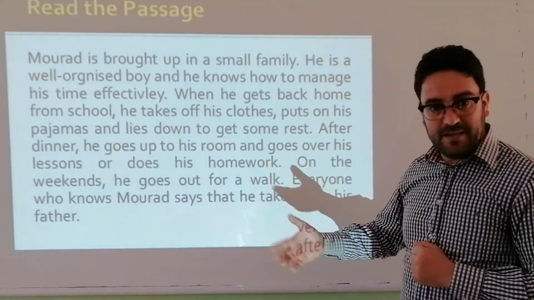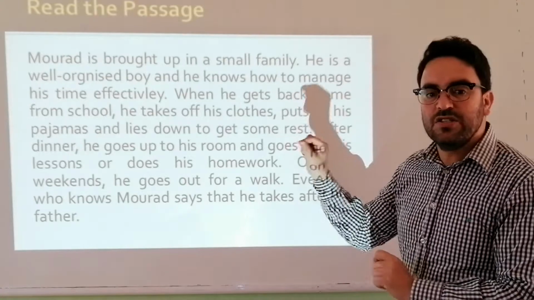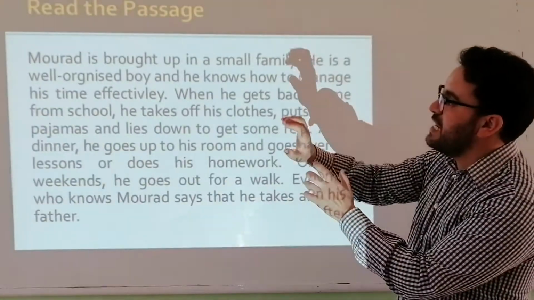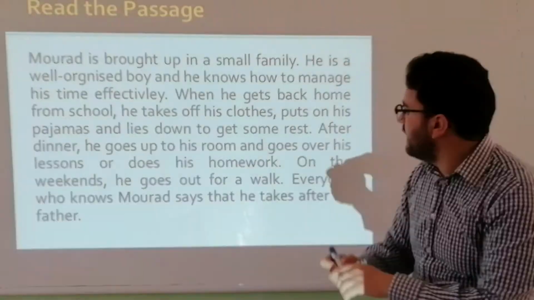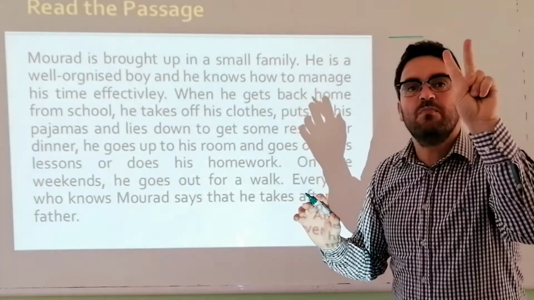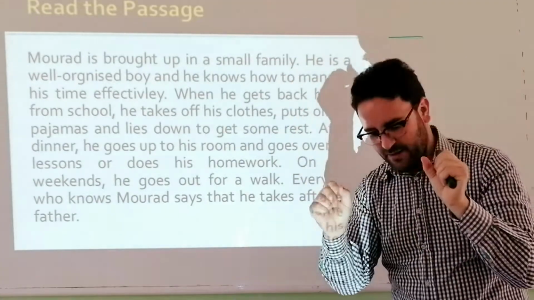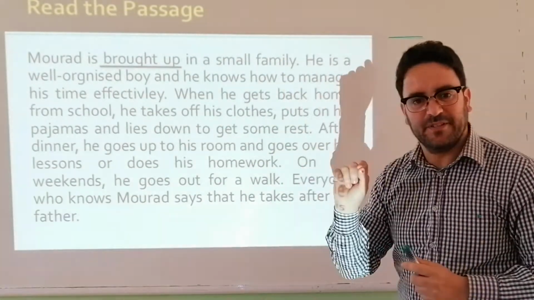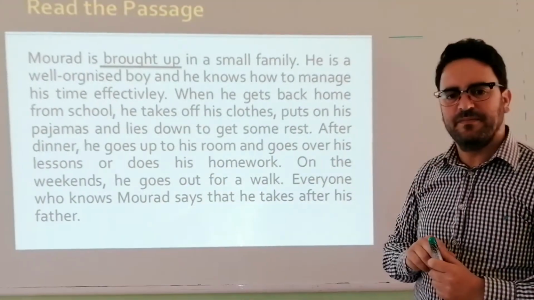Now look at this again. It's about Murad again. What I want you to do, I want you to pause the video here. If you're watching this, can you pause it and read the passage and try to underline all the verbs that have two parts. All the verbs where we have two things. For example, verb and something. A good example with this, for example, brought up. Okay, can you do the same for the other verbs? All right?